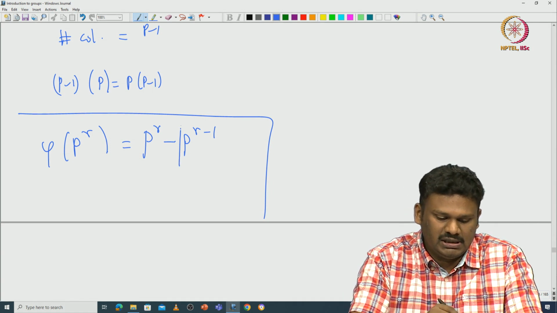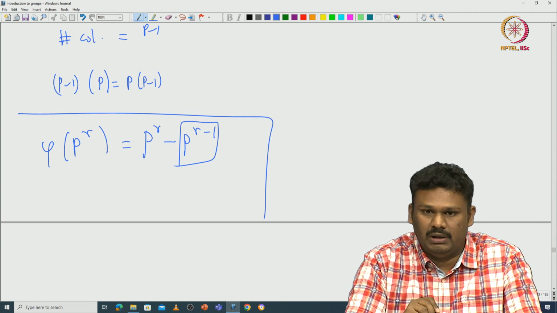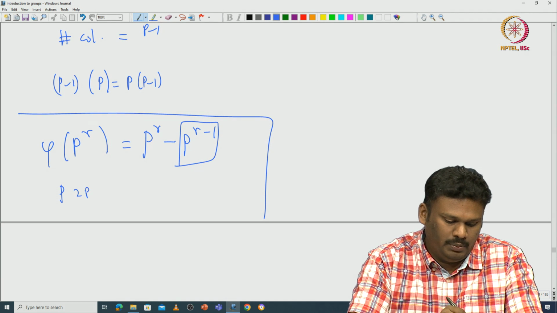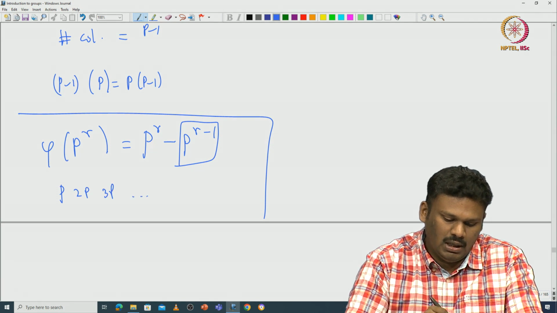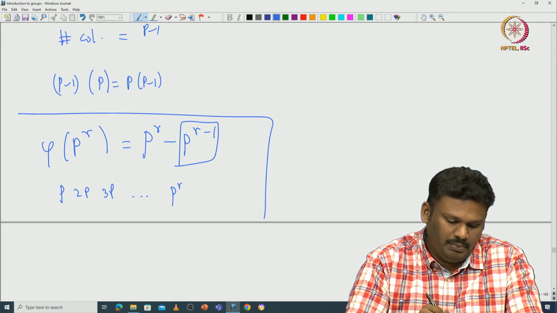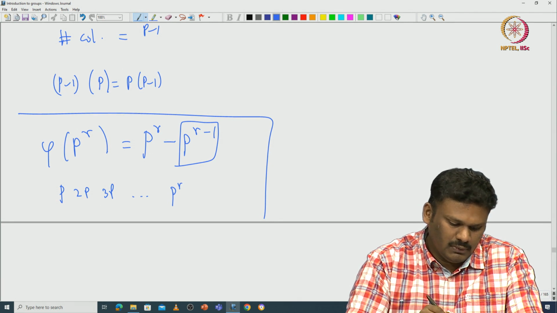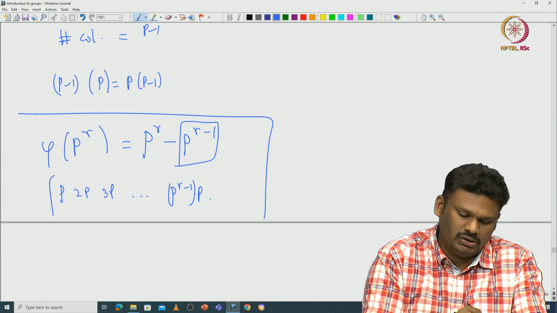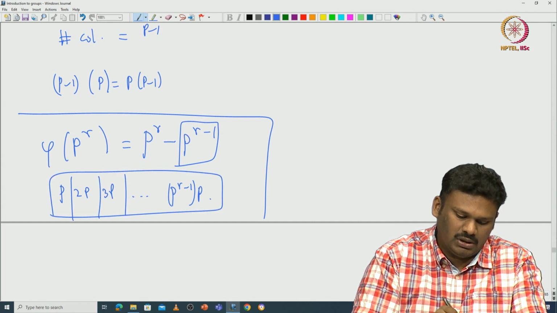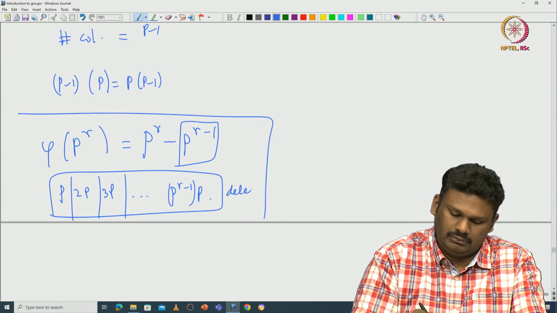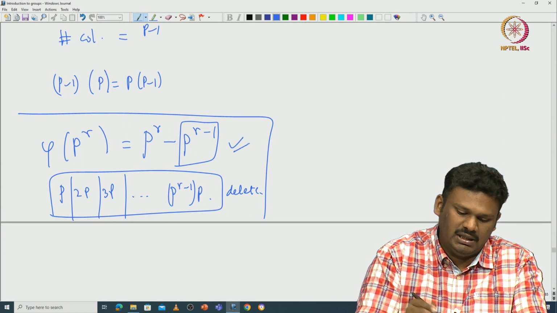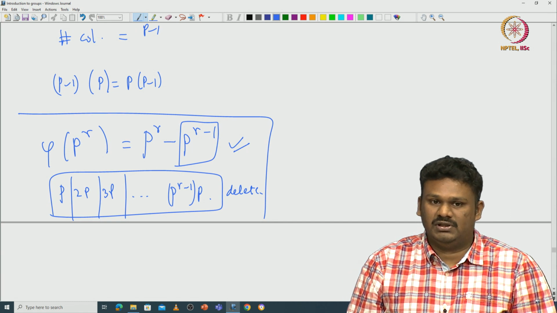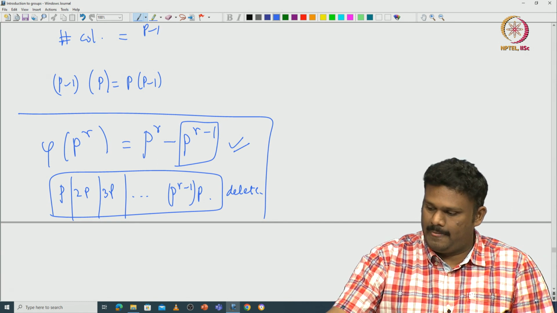Then you can easily see that there are p power r minus 1 numbers which are multiples of p, namely p, 2p, 3p and so on up to p power r minus 1 times p. These are all the numbers that you are supposed to delete. So, that means you have exactly p power r minus p power r minus 1 numbers which are relatively prime to p power r.